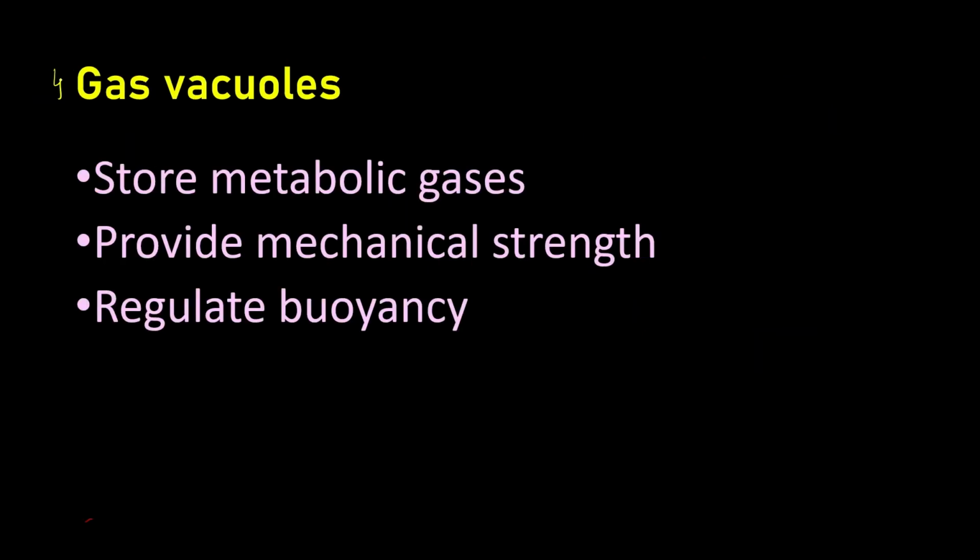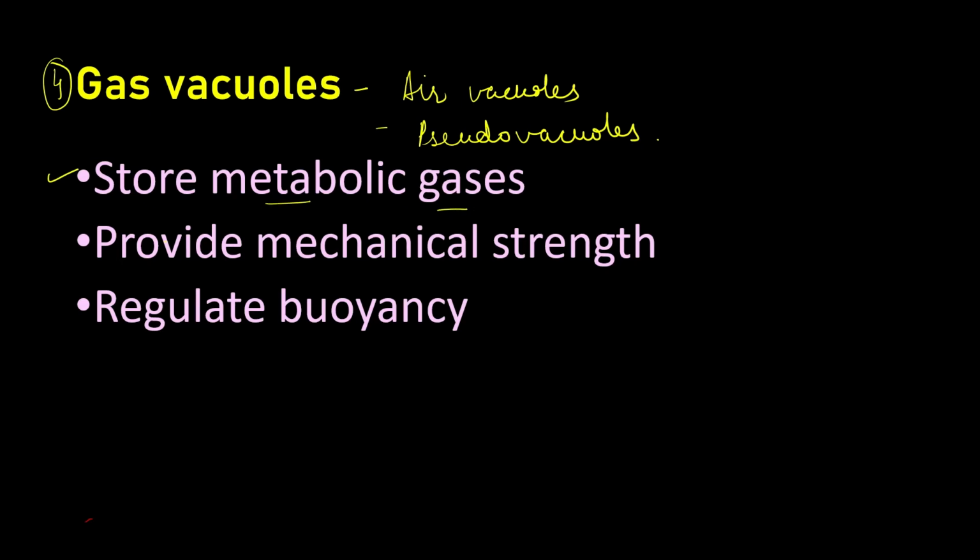Now the fourth type of vacuoles are gas vacuoles. They are also called air vacuoles, and sometimes even pseudovacuoles. What is the function of gas vacuoles? They are mainly present in prokaryotes, and they are helpful in storing the metabolic gases within the vacuoles. They also provide mechanical strength to the cell, and they help to regulate the buoyancy of the cell.